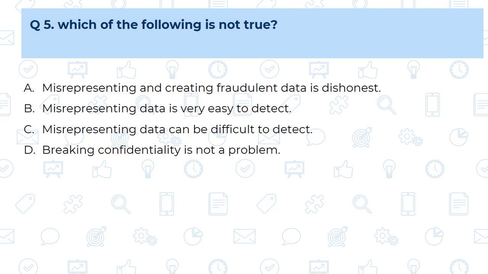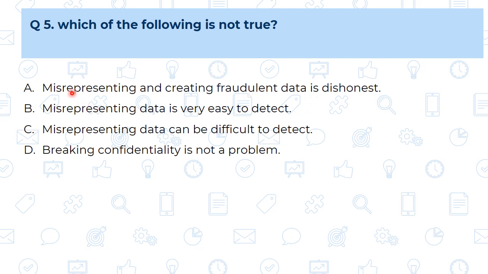Next question, which of the following is not true? Means from these 4 options we are going to identify the wrong statement. A, misrepresenting and creating fraudulent data is dishonest. Yes, this is the correct statement, because misrepresentation and creation of fraudulent data is dishonest, means wrong.